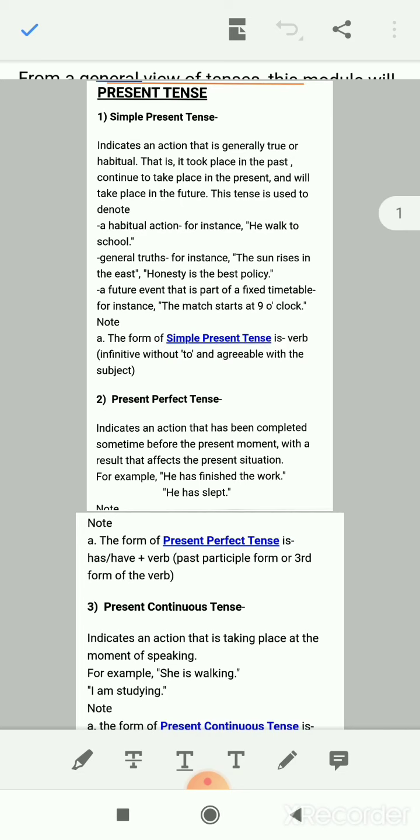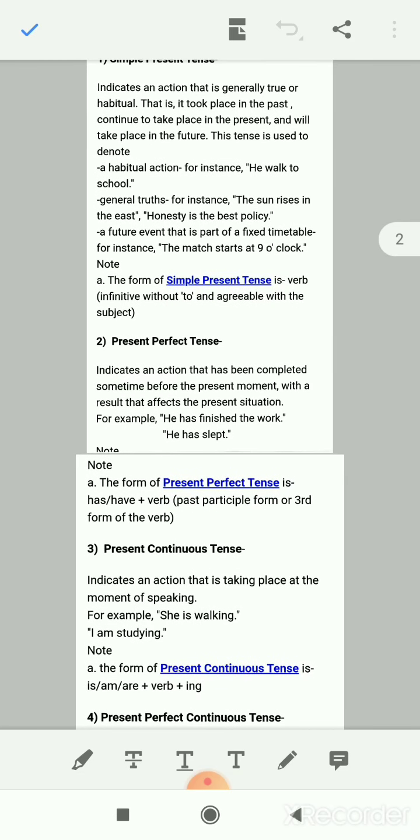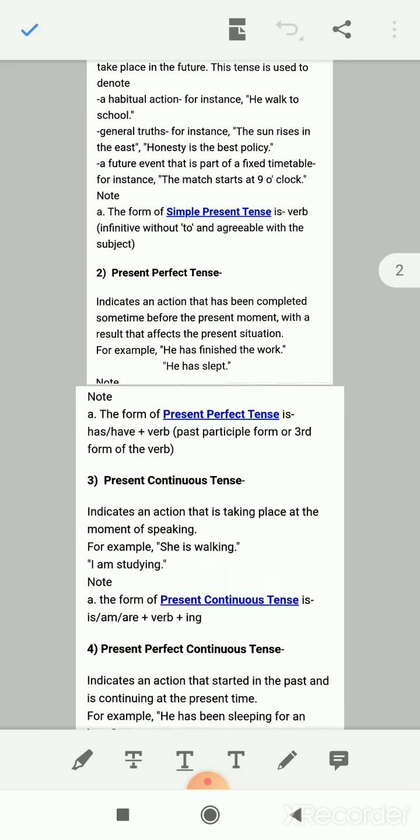Then the third is a future event that is part of a fixed timetable. Now you know your examination is going to take place on 14th of September, so you know the exact time here, exact fixed timetable. So you can say here that your first term exams start from 14th September. So when we know the future event going to take place, the fixed timetable, that time also we will use simple present tense.